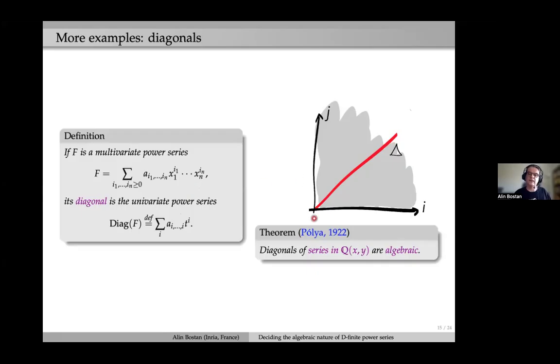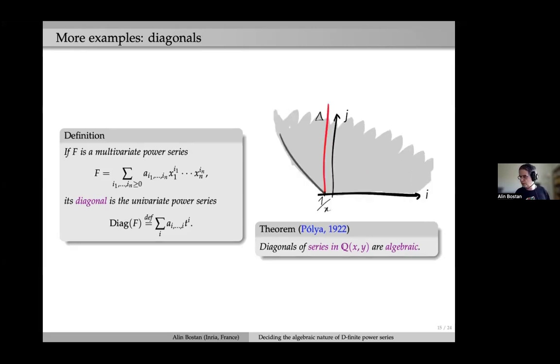So for instance, with two variables, you fill the quarter plane with coefficients of the Taylor expansion of a bivariate power series. Then you take the coefficients that lie on the diagonal, and this is the univariate power series. It's the diagonal of the initial one. The famous theorem by Polya says that if we start with a rational power series in two variables, then the result, the diagonal, is algebraic. So there is no question in that case.